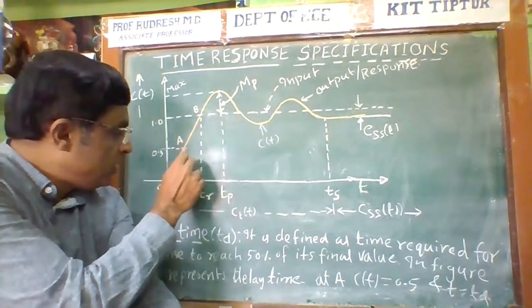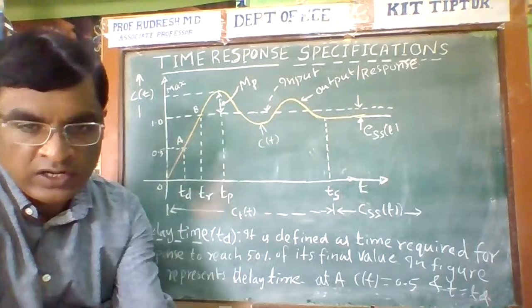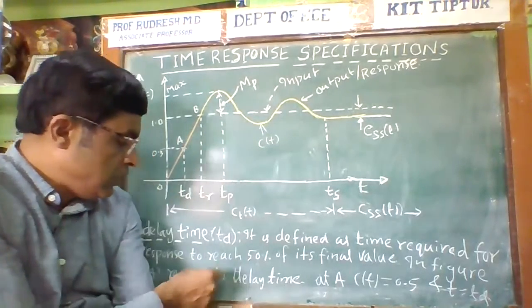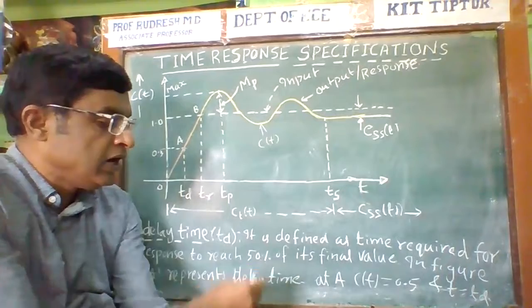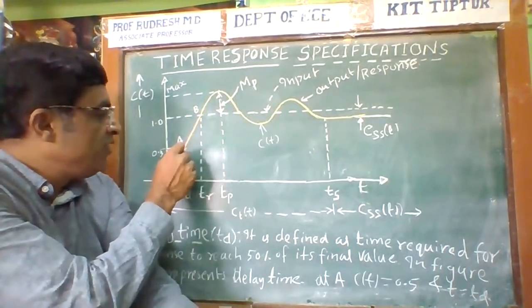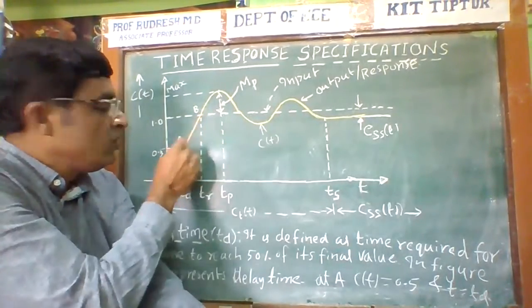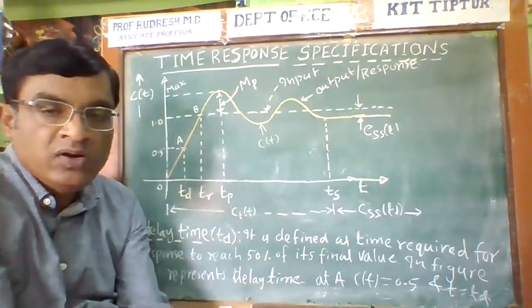At this particular point, if I draw the line, then t is equal to this point, which is called TD. Therefore, the response at A represents the delay time. At A, what is the C of t value? C of t is equal to 0.50, when t is equal to TD.